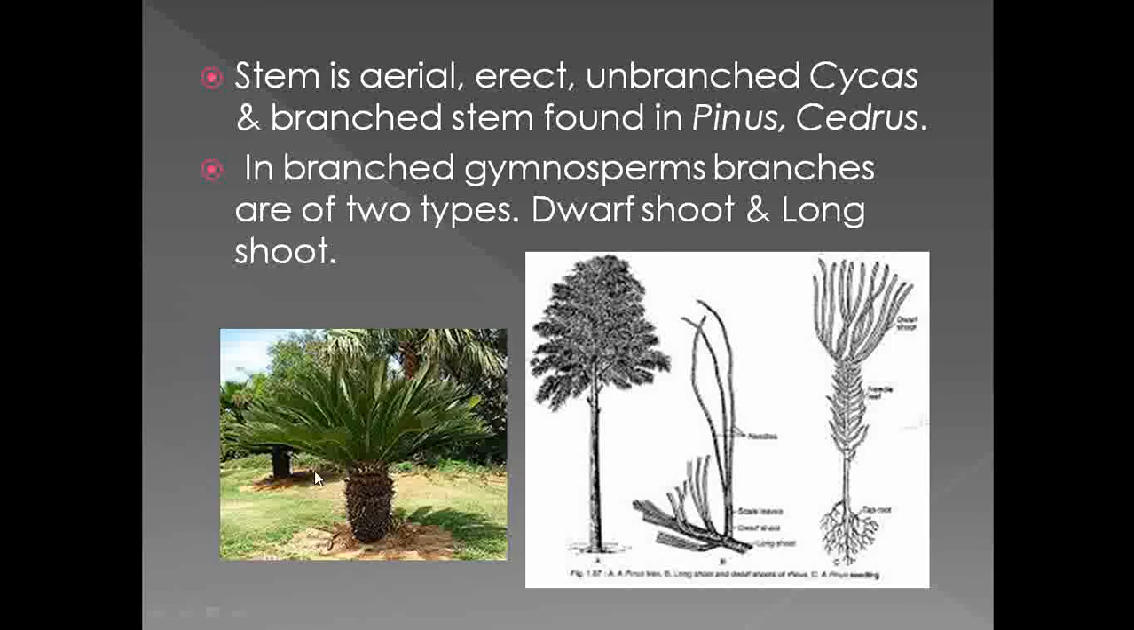For example, if you observe here, this is an example of Cycas, in which we are going to find the unbranched stem. But there are some members, for example Pinus or Cedrus, which show the presence of branched stem. Here in these two members, the stem overall shows the presence of branching. Those members of the gymnosperms which show branching, that branching gets divided into two types, that is dwarf shoot and long shoot.